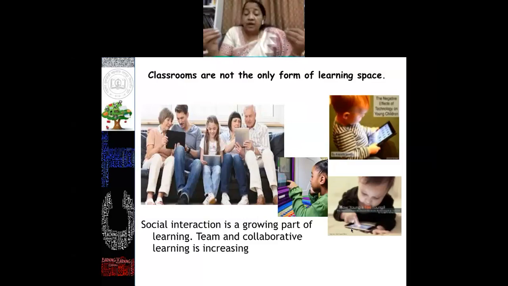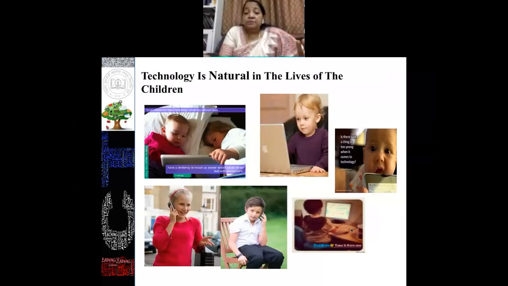That means before 2000 or before 1990, the classrooms were the only learning spaces, or the college libraries, school libraries, the only place where the students got content and subject knowledge. But now, because of internet facilities and social collaboration, they can get content and learn anywhere, anytime using these technological gadgets by their own effort. Then another important aspect is that technology is natural in the lives of children. They are very much acquainted with technological tools. So this is also very important.